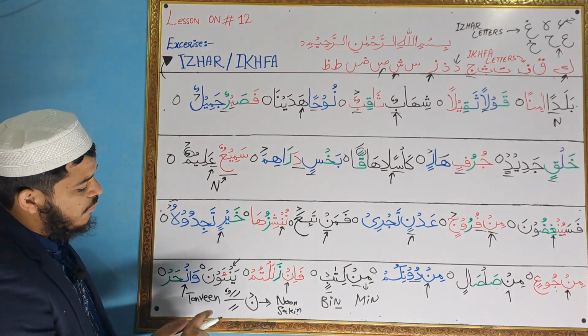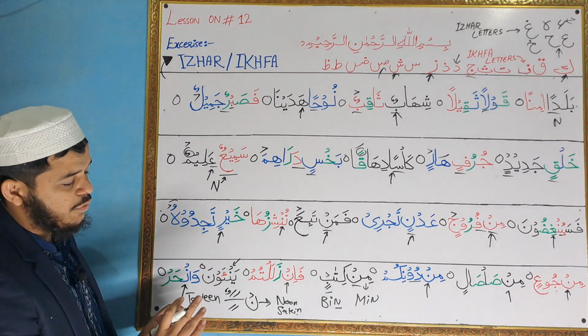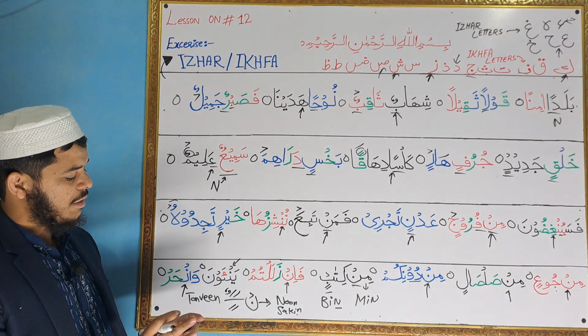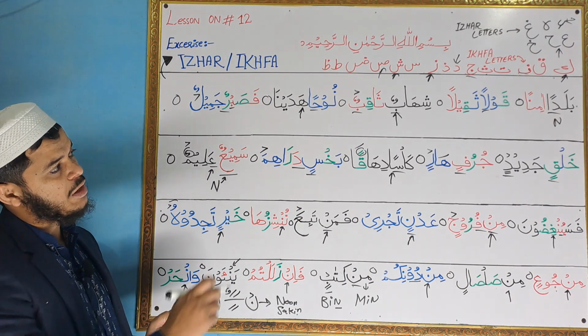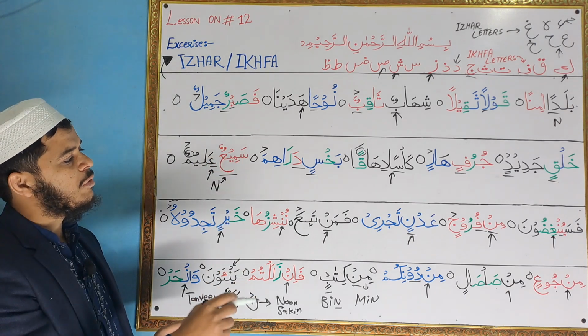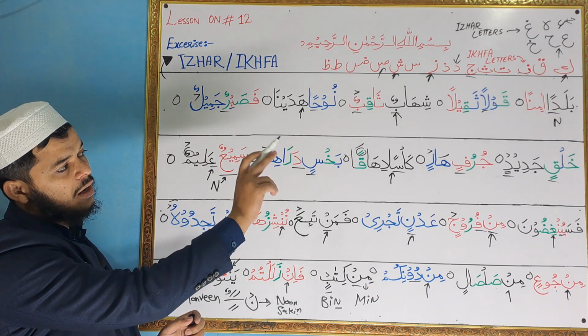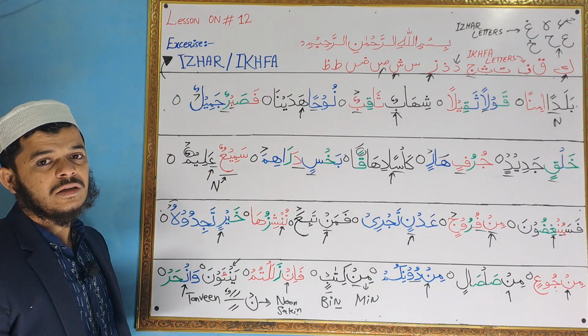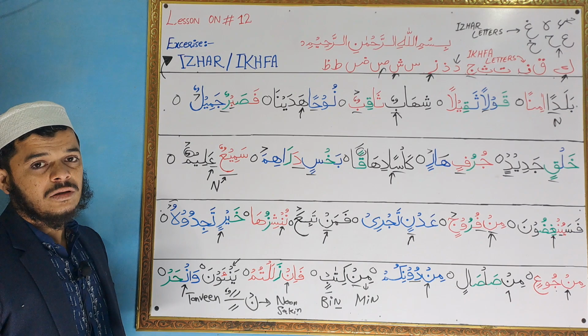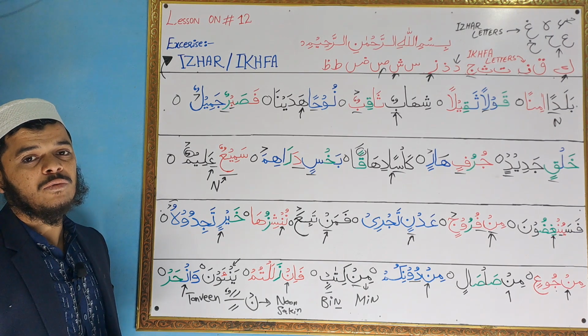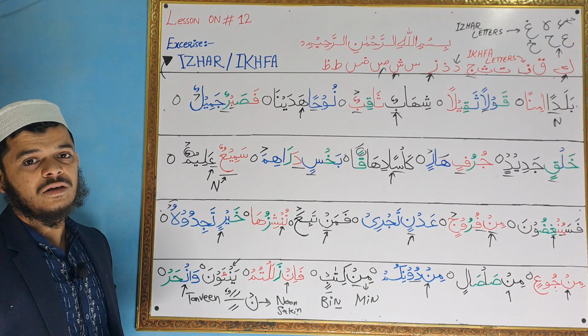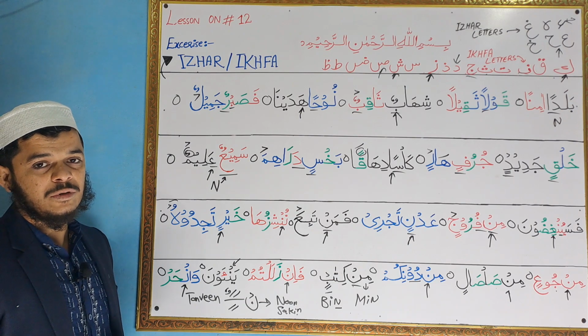So after noon sakin or noon tanween, we have to check what letter is coming. If the letter is one of the throat letters, we will make the sound clear, and if the letter is one of the ikhfa letters, we will make the sound non-clear, or you can say we will hide the sound into our nose, which is called ikhfa.